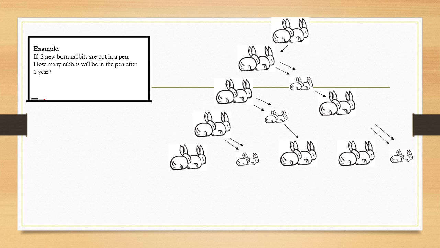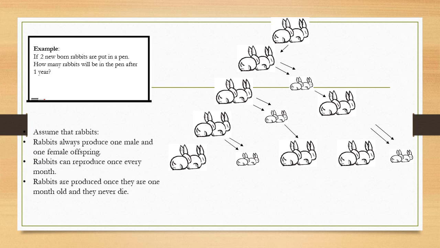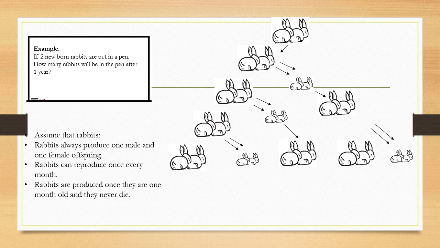Example: if two newborn rabbits are put in a pen, how many rabbits will be in the pen after 1 year? Assume that rabbits always produce one male and one female offspring. Rabbits can reproduce once every month. Rabbits are able to produce when they are 1 month old, and they never die. We can start with the first pair of newborn rabbits at the beginning of the month.